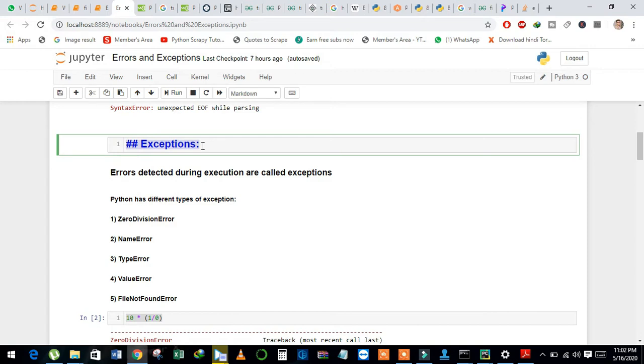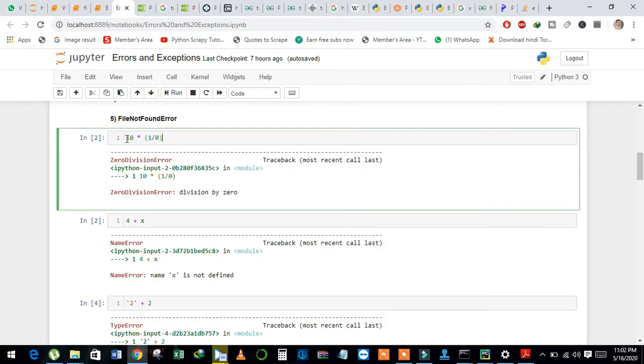Python has different types of exceptions, but in this video we will discuss some of them, such as zero division error, name error, type error, value error, and file not found error. See here, first example. I just want to divide 1 by 0 and then multiply with 10. And when I run this code, it will return zero division error.